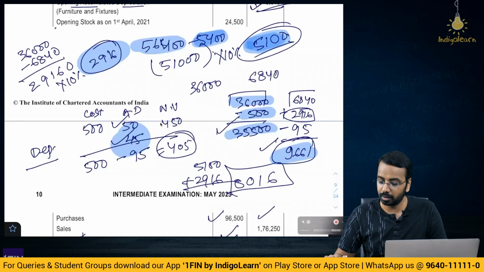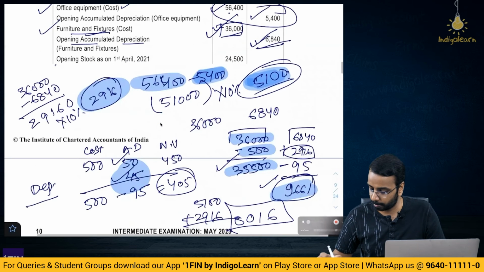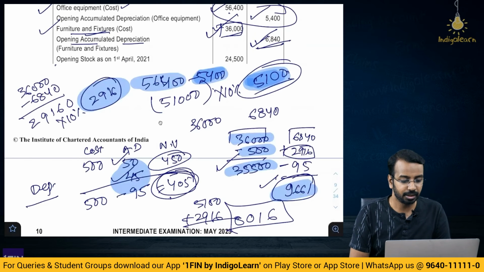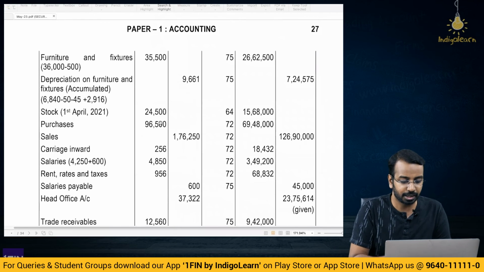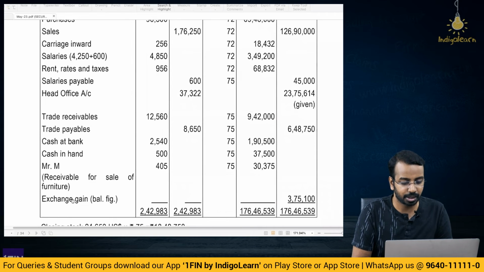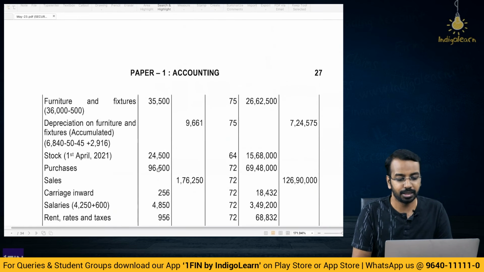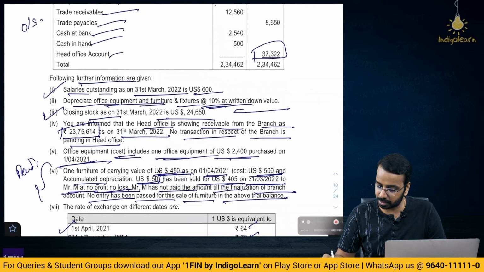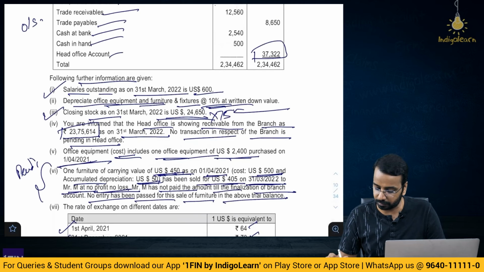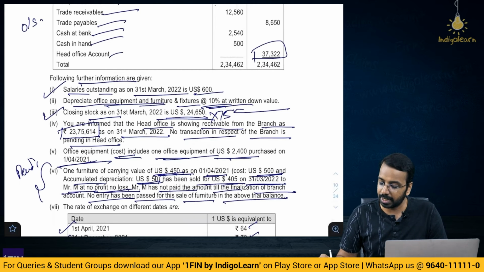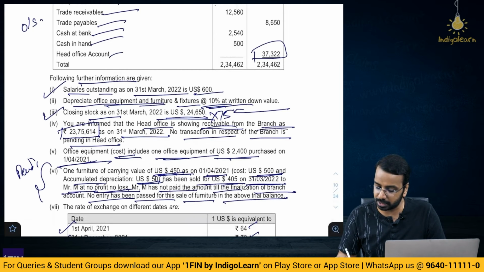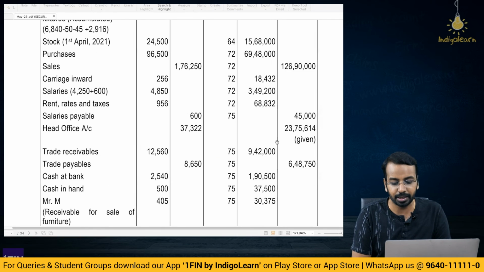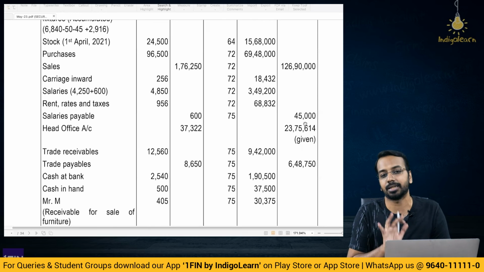Now, also remember, when we sold this at 405, there is a receivable which has to be created, which will also be added. So you will have to add an item of receivable. Here they have said Mr. M receivable 405. Then closing stock, you take this number multiplied by the closing rate 75, be done with it. Then head office is showing receivable from the branch as 2375,614. So when you prepare the balance, you will take 2375,614 as it is.